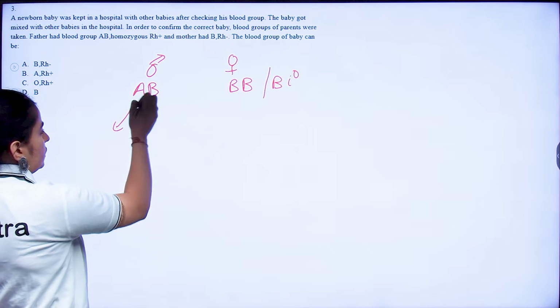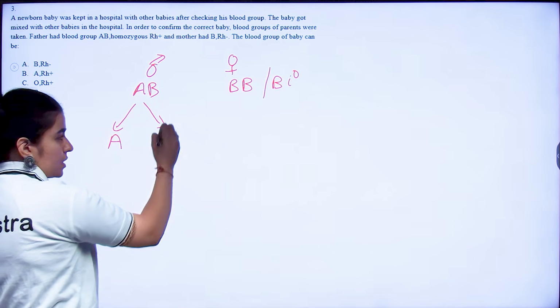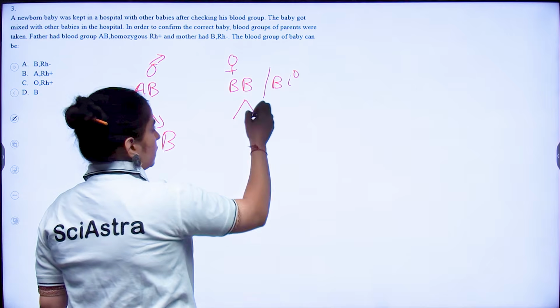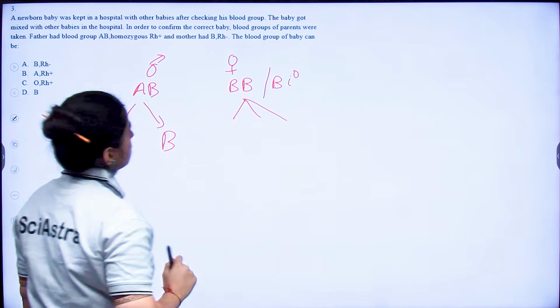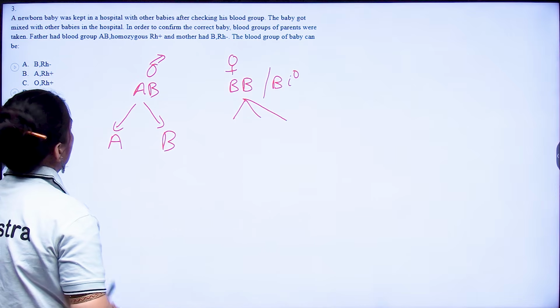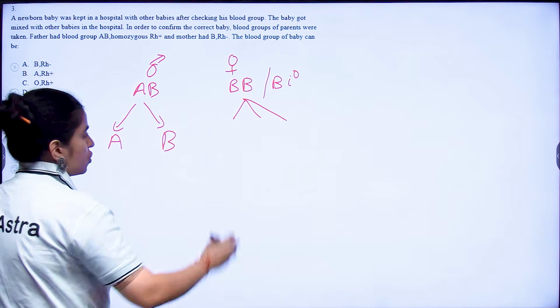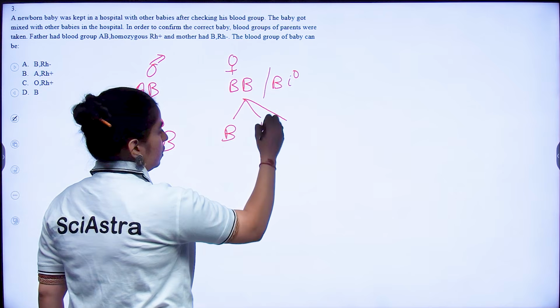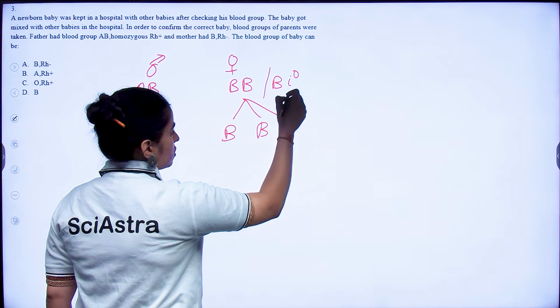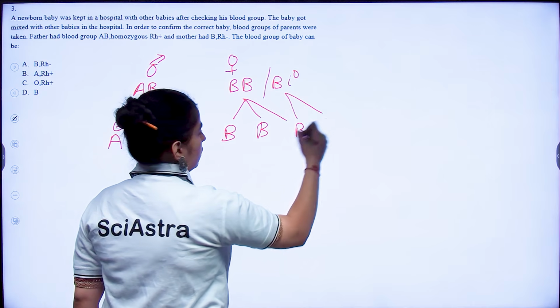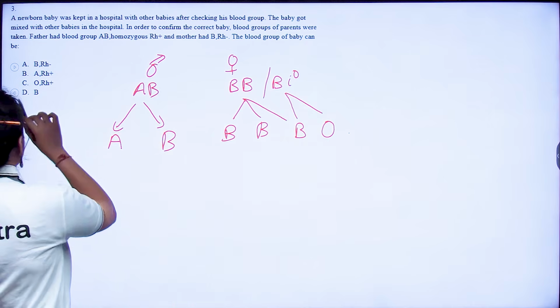Now father will make two alleles, A and B. However, your mother, since we don't know if she's homozygous or heterozygous, it's not mentioned in your question, so she can be either BB or BO. Two possibilities, right? You have two possibilities.